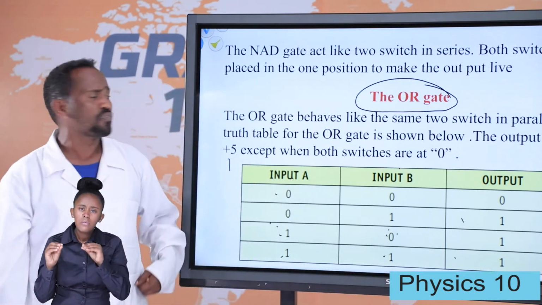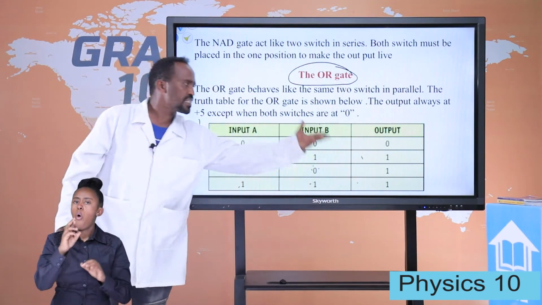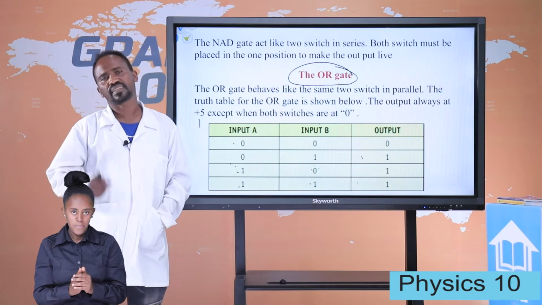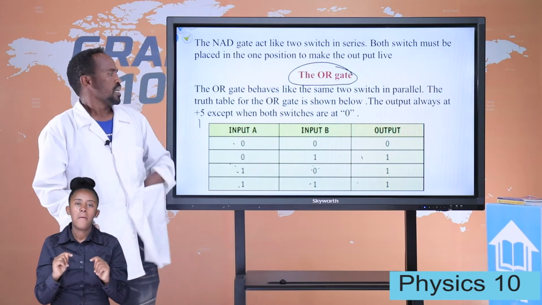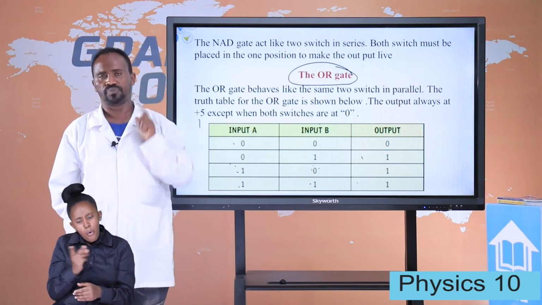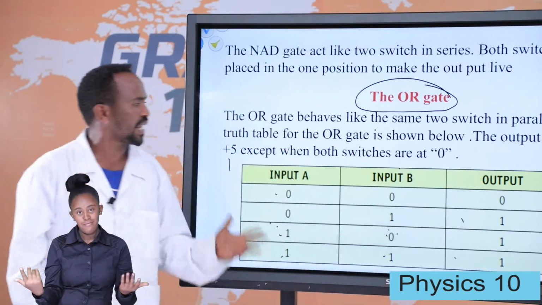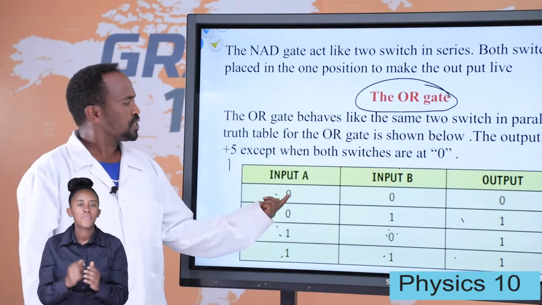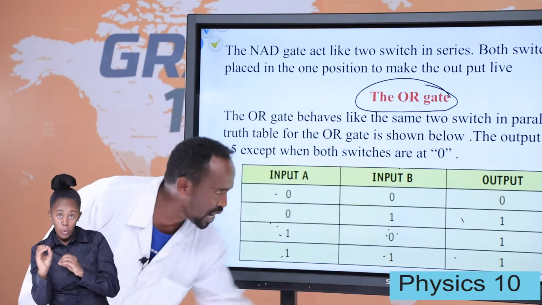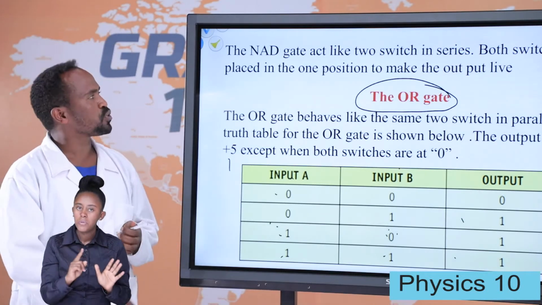Student, what can you conclude from this? Can you tell me the rule? How do we get the output? Let's try. We get the output 0 if both inputs are 0. Otherwise we get what? 1. Look at this one again. For input A 0 and input B 0, we get output 0. Otherwise we get what? 1. I think this is clear for you. Let us jump to the others.